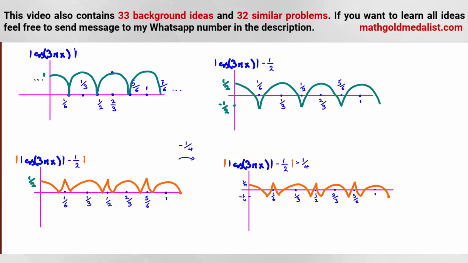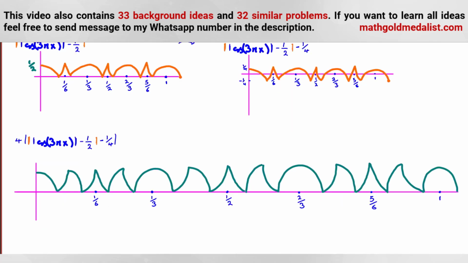When we subtract 1 over 4, then the range is from negative 1 over 4 to 1 over 4. Now we should consider the absolute value. Okay, so the function will be this, and the maximum is what? It is 1, because we multiply by 4 after the absolute value. So we have this figure. And we said it is what? Y and x. So we should switch x and y.